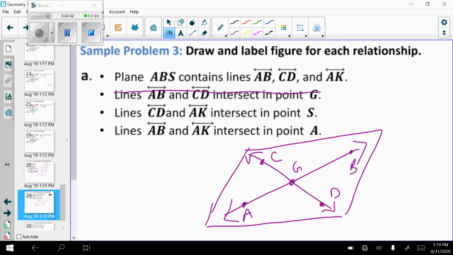So I've done that. CD, that line I just drew, and AK intersect at point S. AB and AK intersect at point A. So I know it has to go through here. So line AK. So this is going to be K. CD and AK intersect at point S, so that would be point S. That takes care of everything in that picture. We have those two intersecting at point S, those two intersecting at point A, those three lines in that plane.